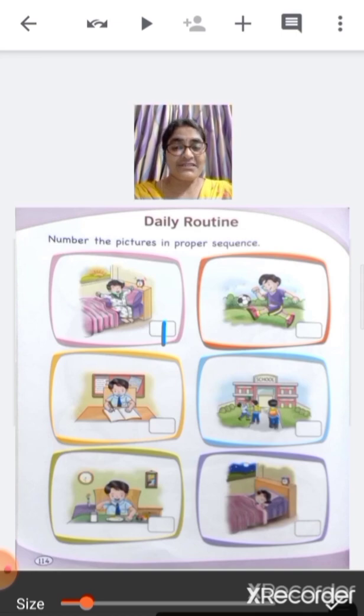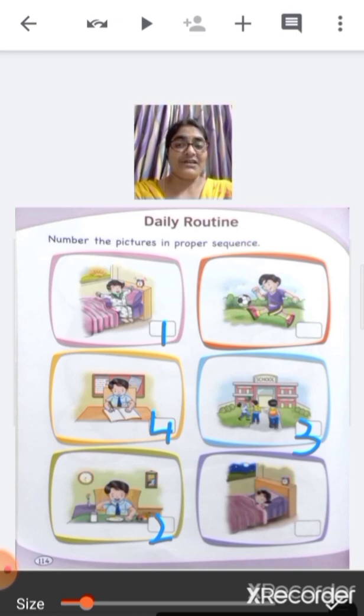Then after that, what you do? Yeah, tell me. Yes, you all had your breakfast. So this is number 2. And then what you all do? You go to school. So this is number 3. And then after going to school, what you do in the school? You do your classwork in the classroom. So this is number 4.